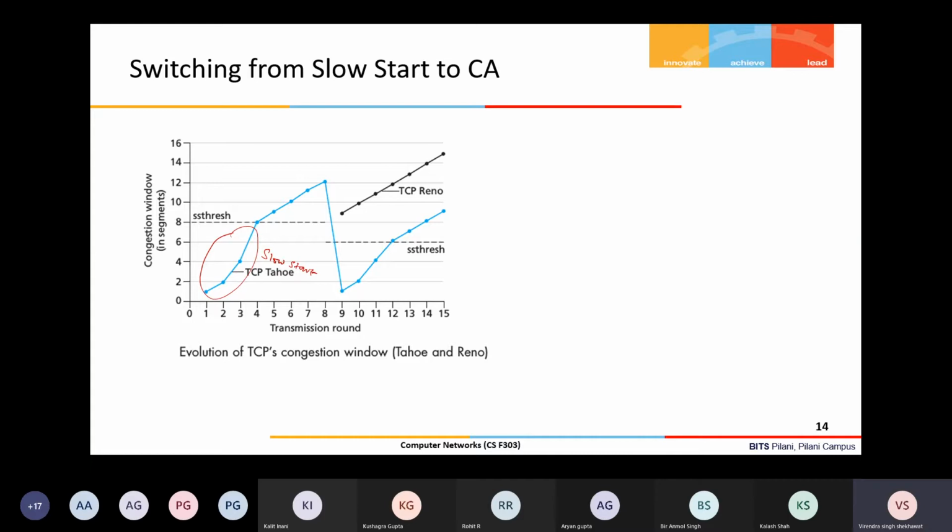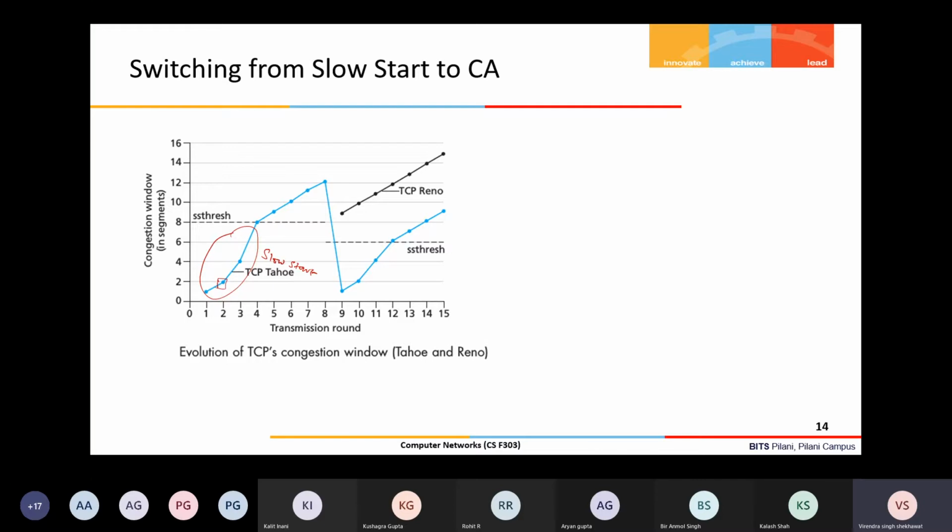Slow start, because a fresh connection starts in each round with one MSS. Starting from one MSS, after receiving the acknowledgement for that one segment, the window is increased by one. So the next round, the window will become two, so now it can send two segments.